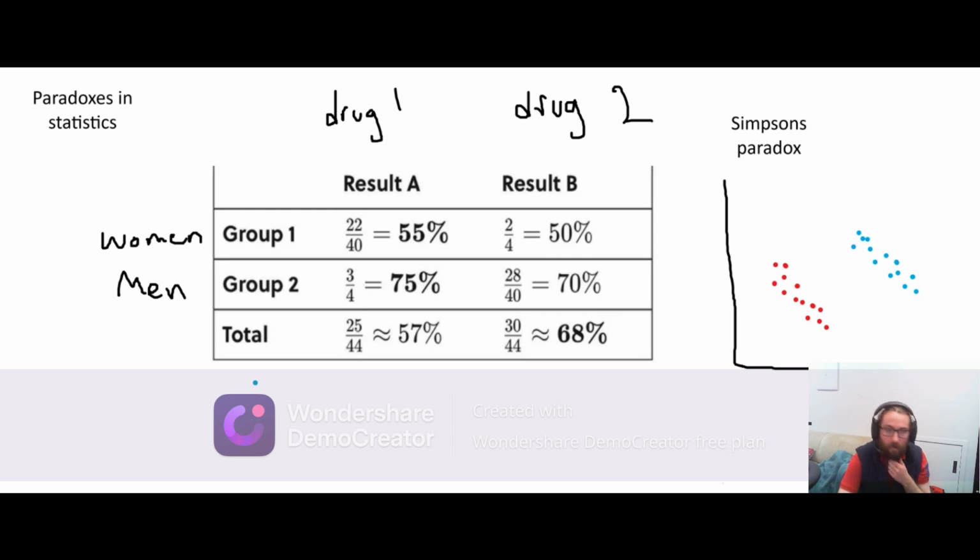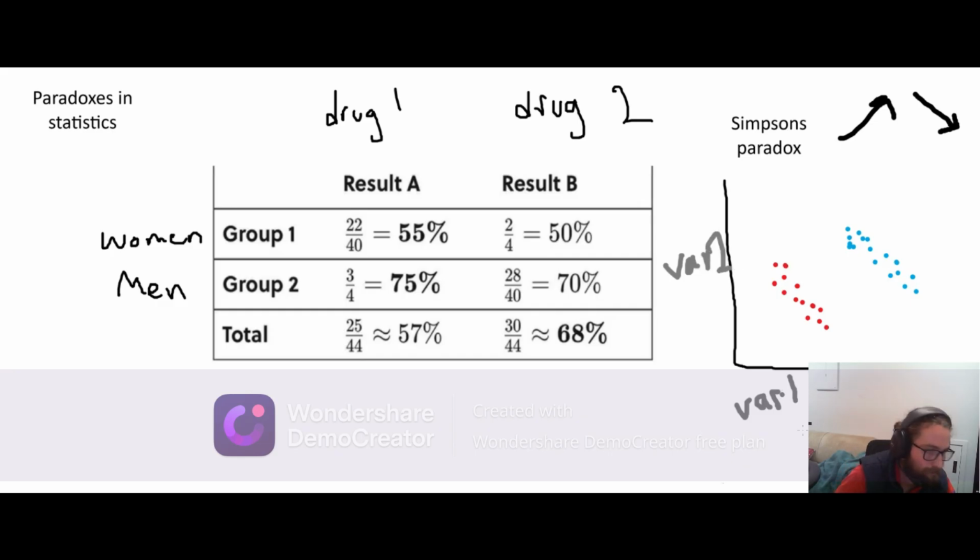And what we're asking here is, is there an upwards trend or a downwards trend? This is going to be asked a lot of the time in a lot of different settings, because we want to know if this variable here, which we'll call variable 1, has a positive impact on variable 2. You know, this is some diet and this is cancer rates. It doesn't really matter. Does variable 1 have a positive effect on variable 2?